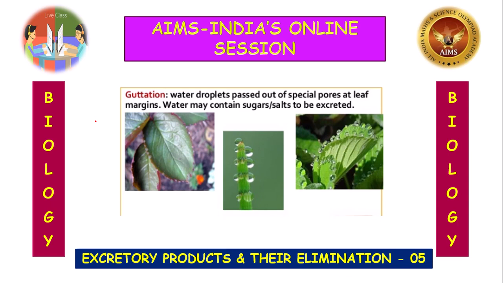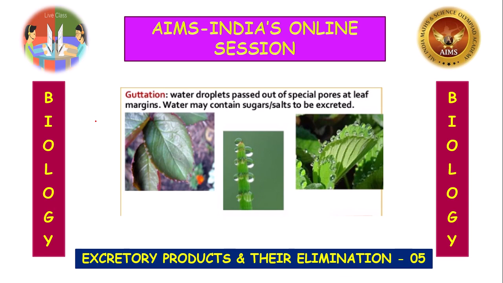Excretion in lower plants takes place by a simple process, that is diffusion. In flowering plants, the excretion of waste products is very simple and much less as compared to animals. The waste products of one process are often used as raw material in another process.